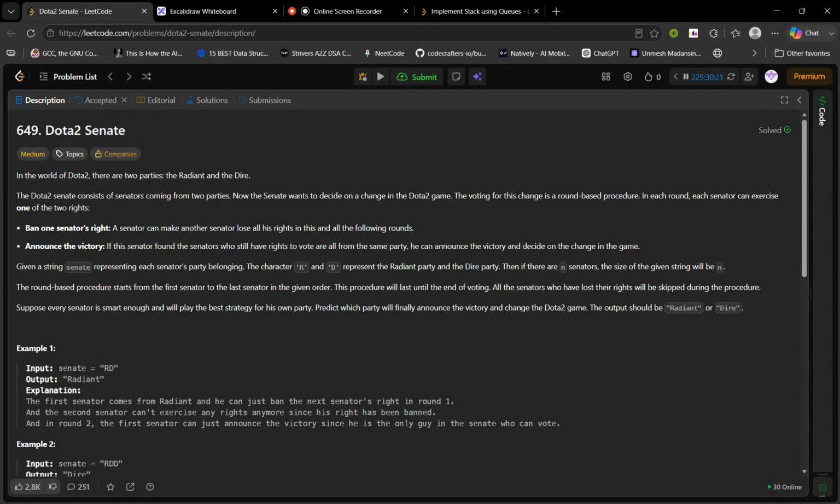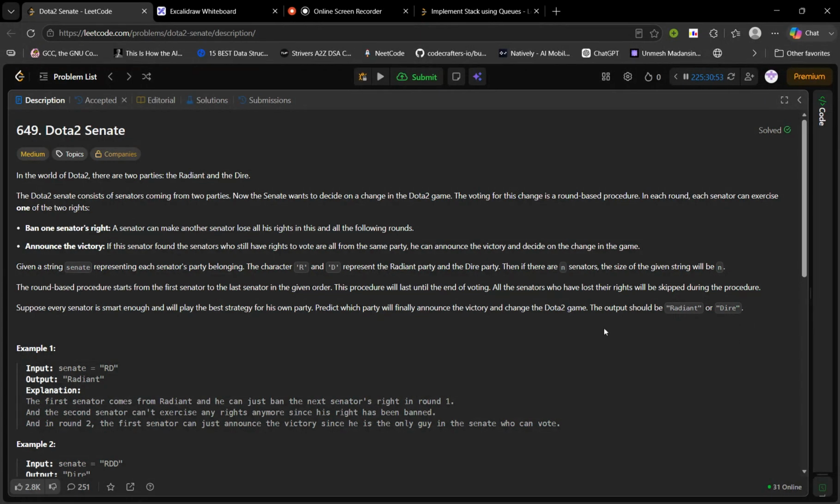If there are n senators, the size of the given string will be n, and the round-based procedure starts from the first senator to the last senator in the given order. This procedure will last until the end of voting. All the senators who have lost their right will be skipped during the procedure. Suppose every senator is smart enough and will play the best strategy for his own party. Predict which party will finally announce the victory and change the Dota 2 game. The output should be Radiant or Dire.